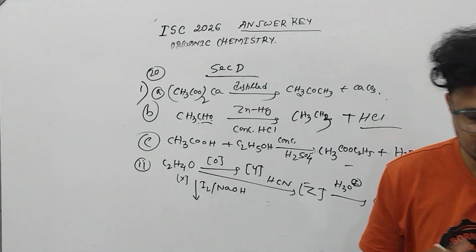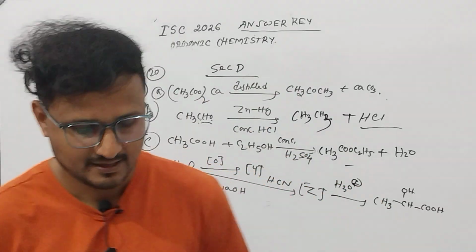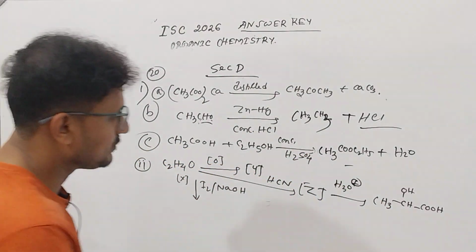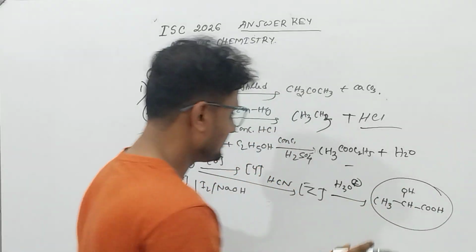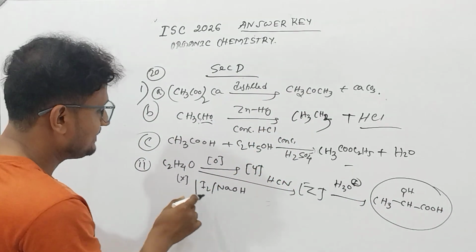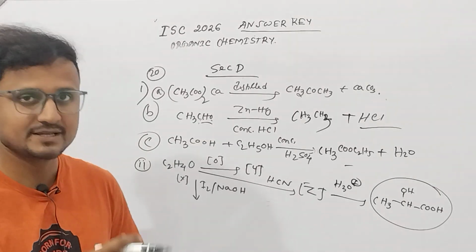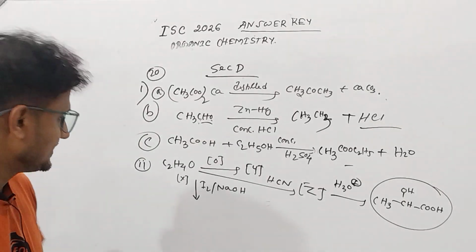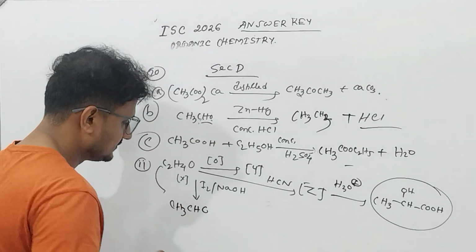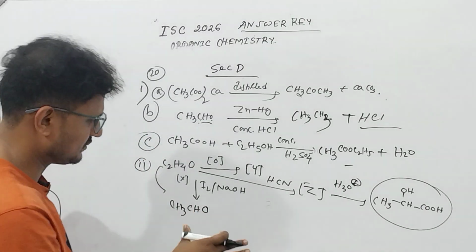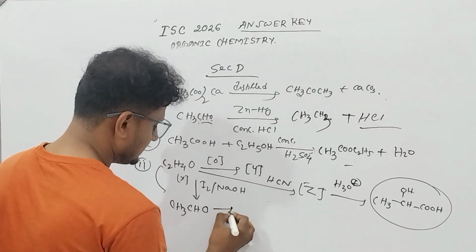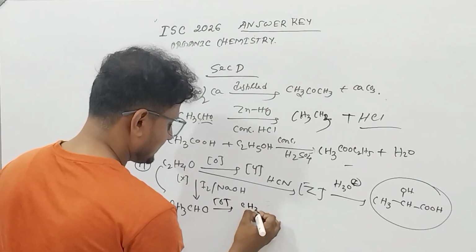You have to just identify which one is what. Now here, this is propanoic acid. That means an acid you have to form. C2H4O participating in iodoform means it can be aldehyde or it can be ketone. So it can be CH3CHO, C2H4O. This is X. If you oxidize this one, you will get an acid.